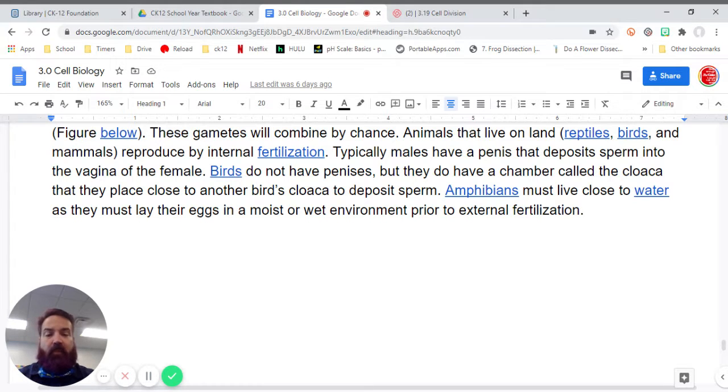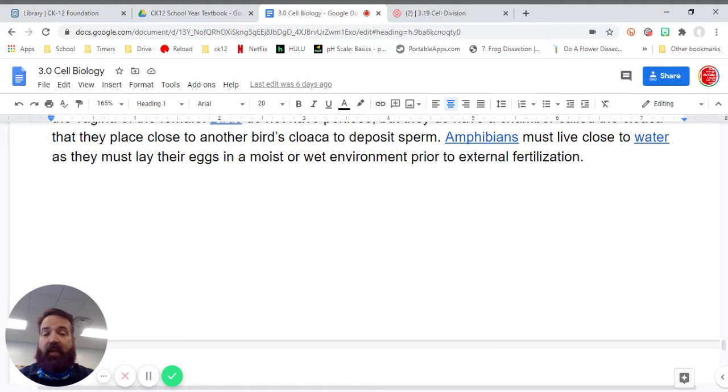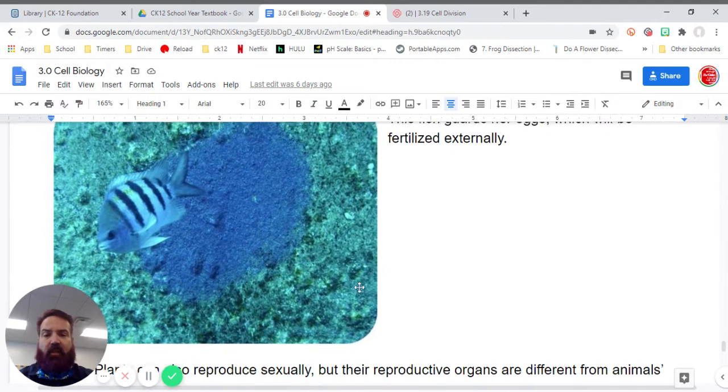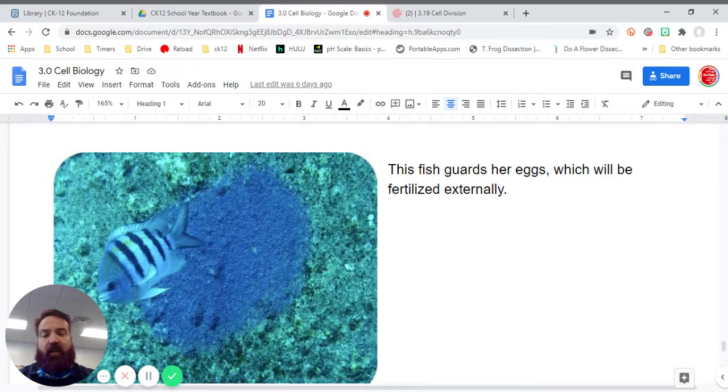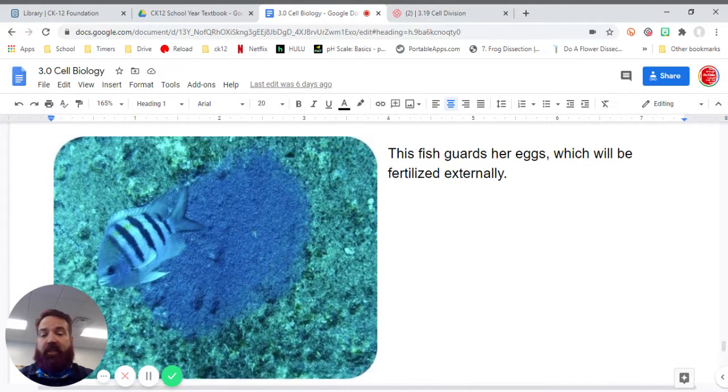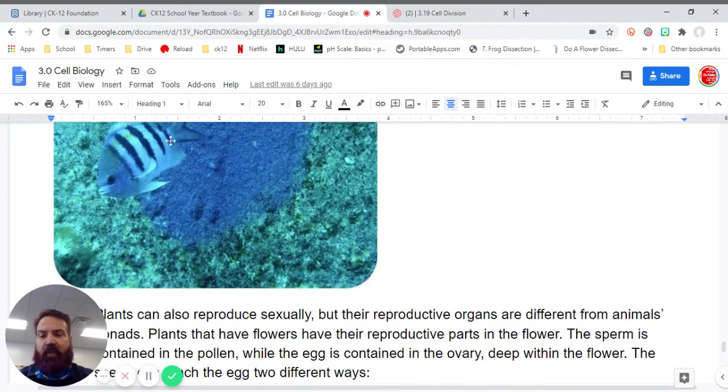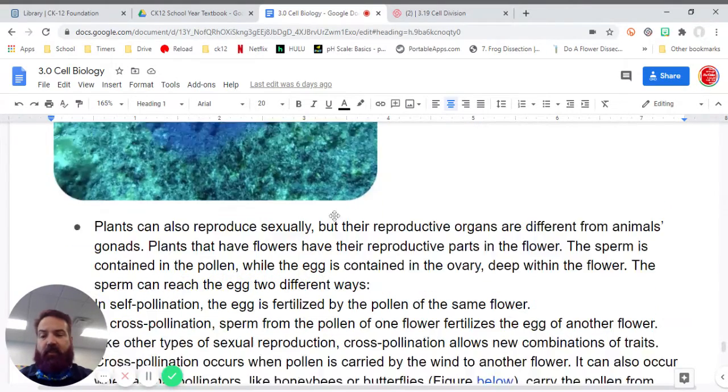Amphibians must live close to water, and they must lay their eggs in a moist or wet environment prior to external fertilization. The fish guards their eggs, which will be fertilized externally. And so that's the fish, these are the eggs.